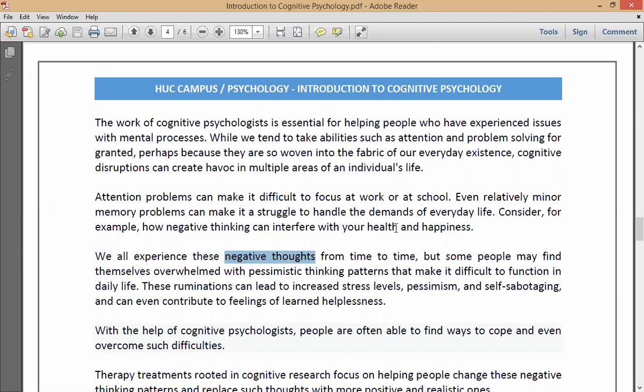So what they say in this paragraph is, when you continuously feed negative thoughts, it can lead to stress levels, pessimism, and finally helplessness.